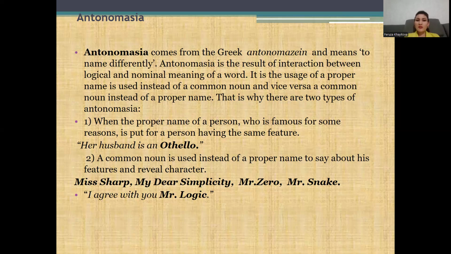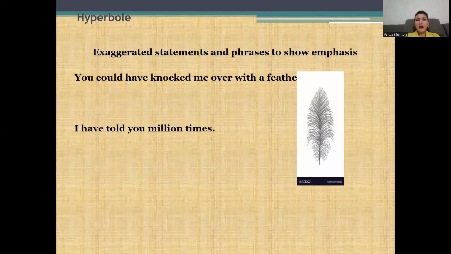A common noun is used instead of a proper name to speak about his features and reveal character. For example, Miss Sharp, my dear Simplicity, Mr. Zero, Mr. Snake, I agree with you, Mr. Logic. The next device is about exaggeration, meaning hyperbole.